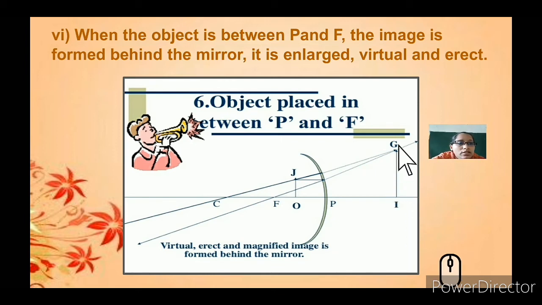It is meeting here. You draw an imaginary line beyond the mirror, and there is an image formed which is larger than the object, and this one, which is not inverted, is known as a virtual, erect and magnified image that is formed behind the mirror.